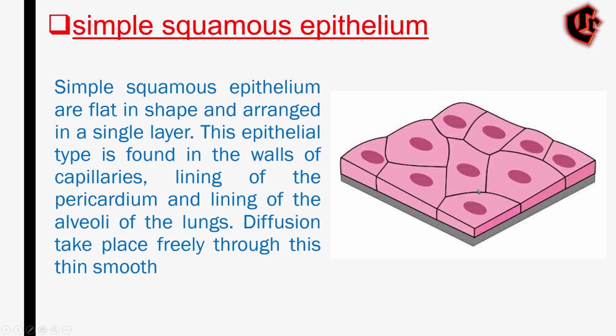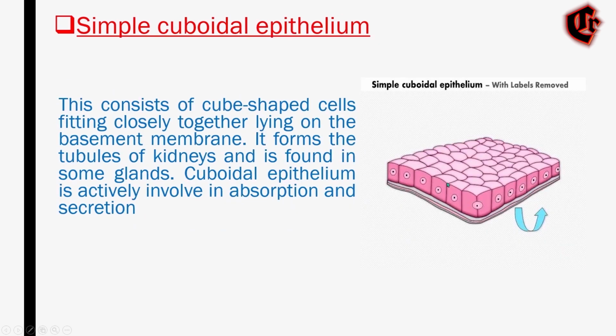These cells are found in the walls of capillaries, that is the blood vessels, and also line the structures of the heart, lymph vessels, and alveoli of the lungs. Diffusion occurs freely through this thin, smooth layer of cells. This is all about the simple squamous epithelium, and next we'll see about simple cuboidal epithelium.